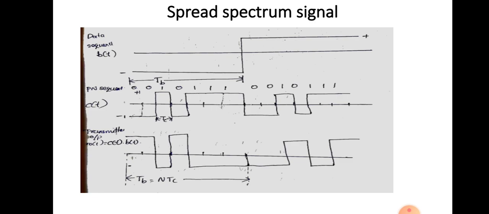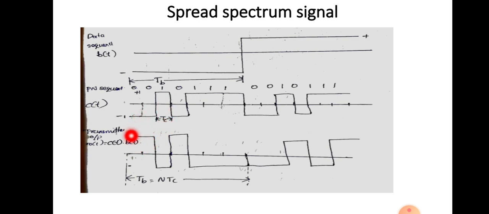Suppose the message signal b(t) is given like this, and this period is called Tb, that means the period for a single bit is the Tb duration, and let this be the PN sequence. You can see this is 0 0 0 1 1 1, then 0 0 1 0 1. Up to this point the PN sequence is the same, then it is repeating. For each of this pattern the time period is Tc. You can notice that Tc is less than Tb, so N Tc will constitute Tb.